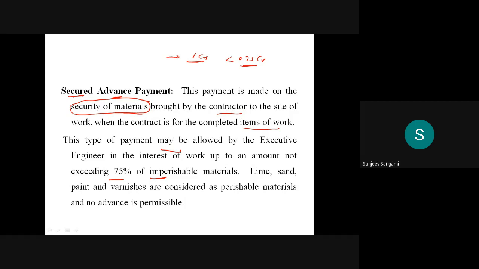Lime, sand, paint, and varnish are considered perishable materials, and no advance is permissible. That's it.